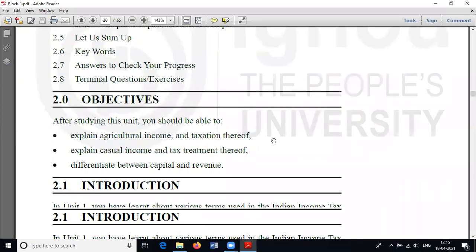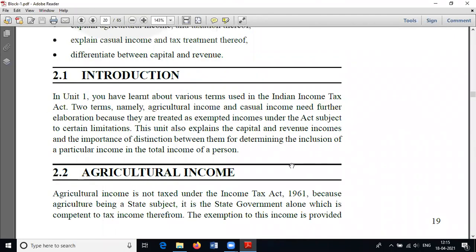In basic concepts 2, we have to be familiar with some basic items. The first one is agricultural income. In the last examination, around 12 marks of questions were asked from this topic. I think in the last year, question number 7 asked what is agricultural income, and differentiate agricultural income from non-agricultural income. A 12 marks question. Okay, fine.